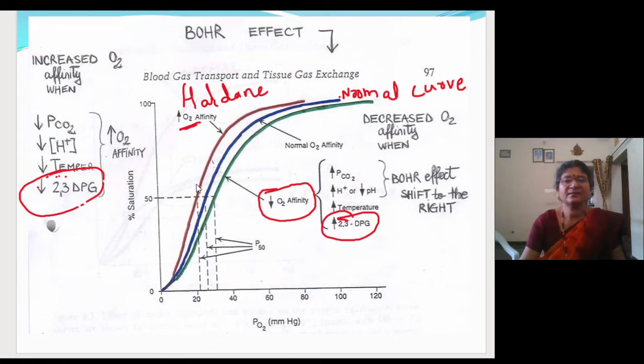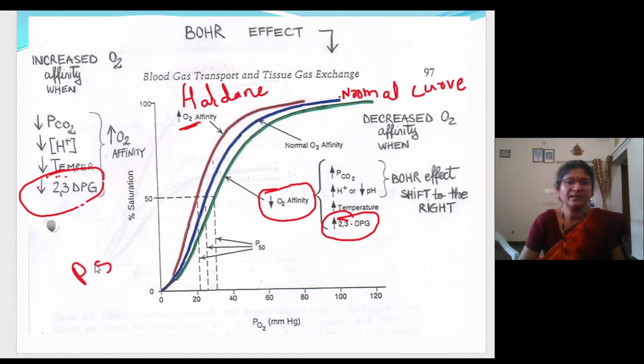Hope this is clear. So P50: here you can see, at different partial pressures, how much hemoglobin will get saturated with oxygen. What is this P50 value? Let me see in the next slide, it is a little bit clearer. There also we'll discuss, I will just say one sentence.